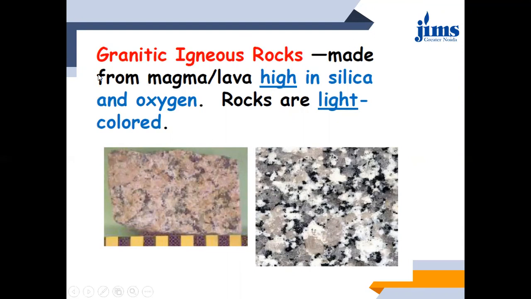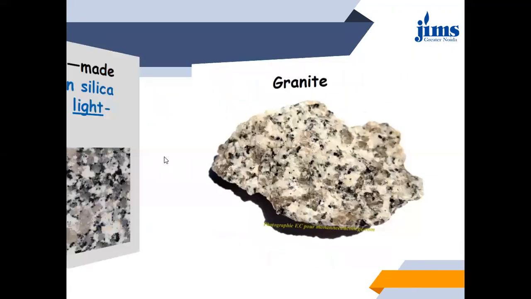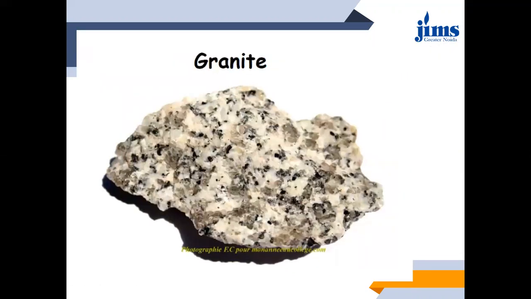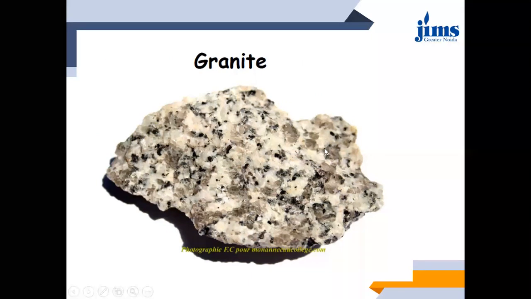Granitic igneous rock is again high in silica and oxygen. This is not high in magnesium, but it will be high in silica and oxygen. So what is the differentiation? These rocks are light colored, that means light in color. This is how granite looks. Most commonly you might have seen this particular rock. Where have you seen these rocks?